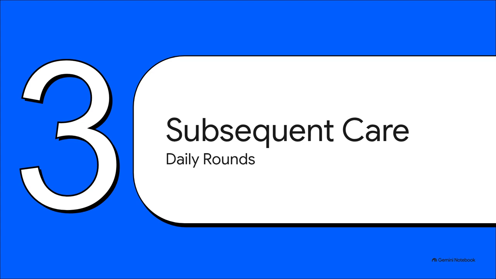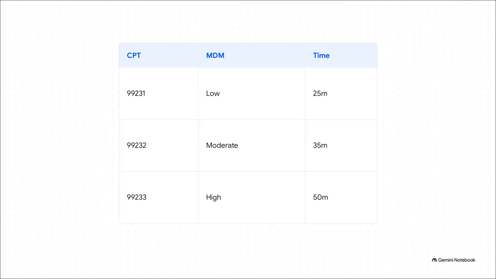Okay, Section 3, subsequent care and daily rounds. These are your codes for daily progress reporting on those multi-day stays. Just like with initial care, we lean right back on those dual tracks. You pick your code based on either the MDM complexity or your time thresholds.